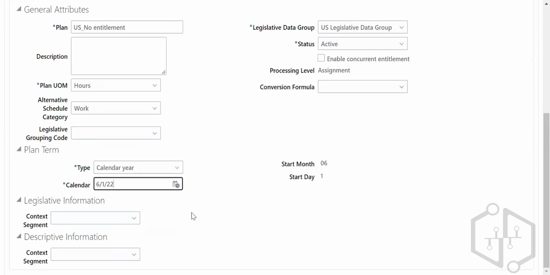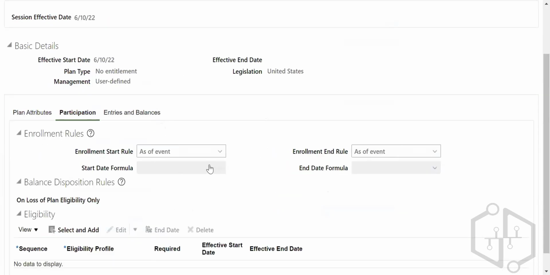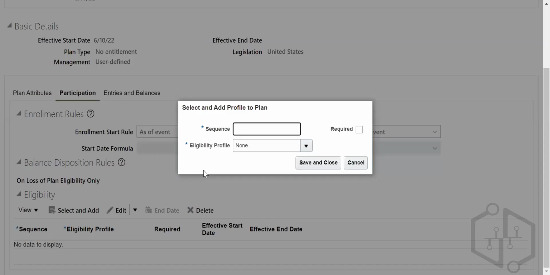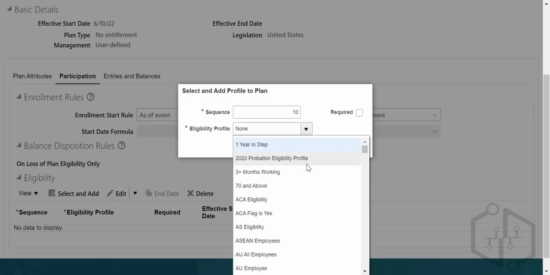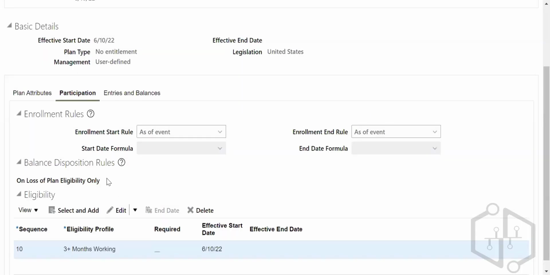One calendar year, start of the month, context हुआ. Now right here as participation. Participation means select and add. Loss of plan means what? That means when you are losing the plan eligibility, when the person is not having the eligibility of 3 months working. This is the eligibility profile I'm going to attach. If the plan is not successful enough, then you can use that eligibility profile, 3 months working. So this is the eligibility profile I'm attaching to this no entitlement plan.